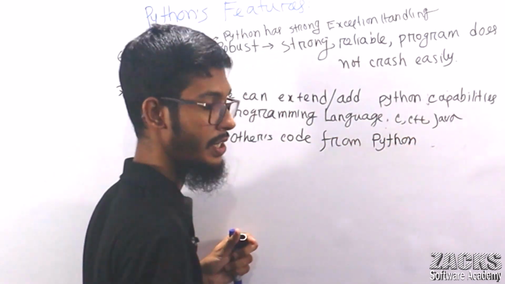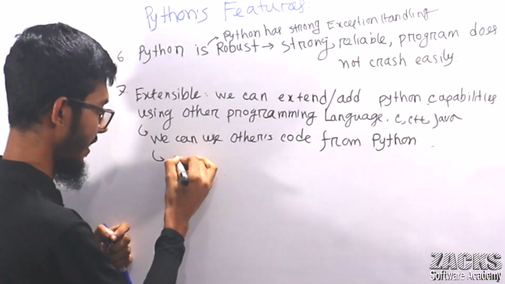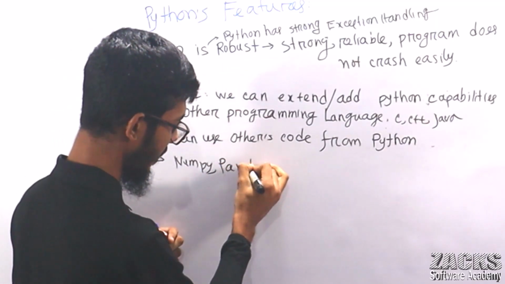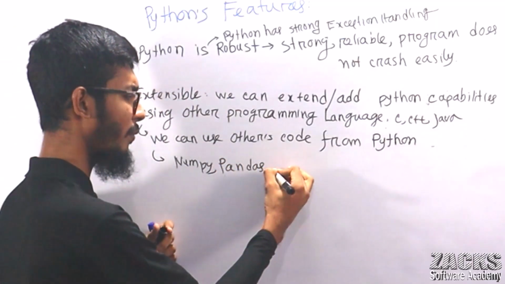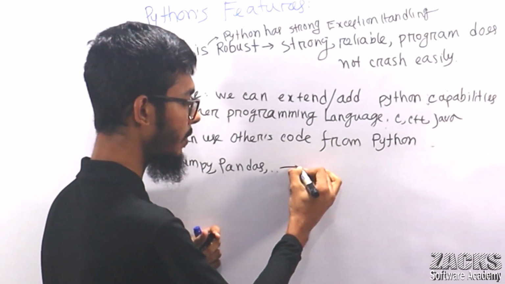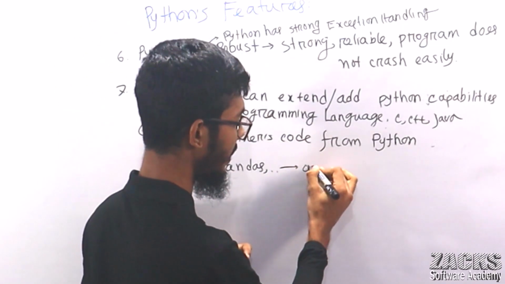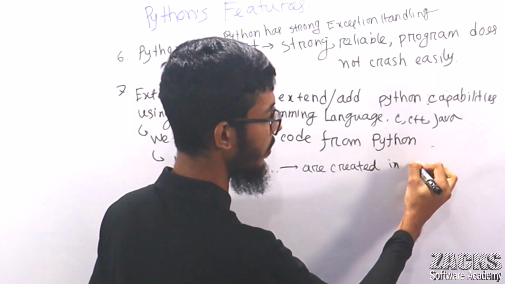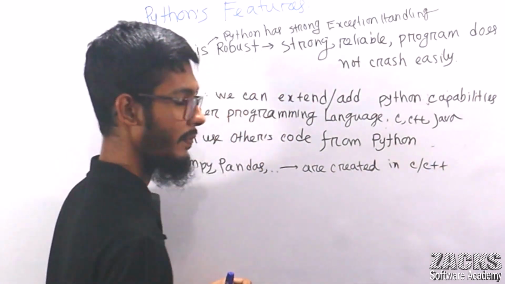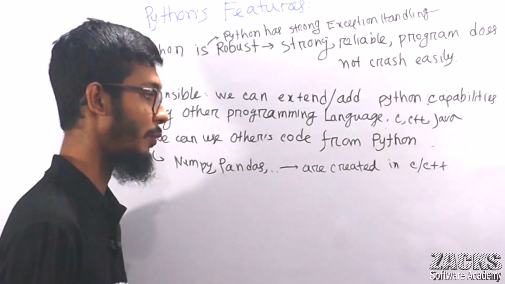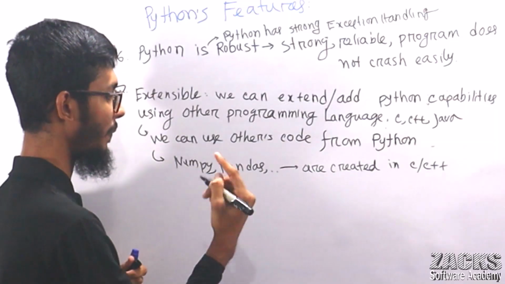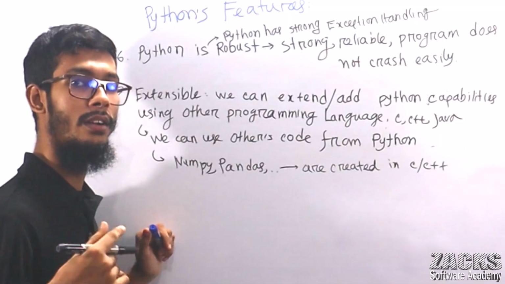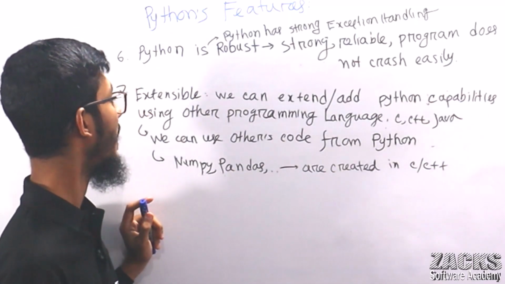So, for example, consider your NumPy module. Consider your pandas module, or your TensorFlow, or multiple modules. N number of modules are created in which programming language, sir? They are created in C or C++. From Python only we are using this code. So are you observing why NumPy or Pandas is fast, right? So mainly we are doing this to get better performance. I hope you got this point.